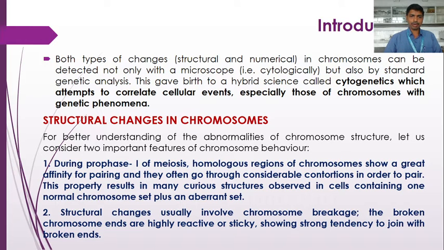So these two important features of chromosome behavior are important for understanding the abnormalities of the chromosome, and such abnormalities are detected during cell division, mostly during prophase I of meiosis, when the homologous chromosomes make the pairing or synapsis. Synapsis occurs more precisely during the zygotene stage of prophase I of meiosis. Okay, so these chromosomal abnormalities we will study one by one, and we will also study their cytological behavior.